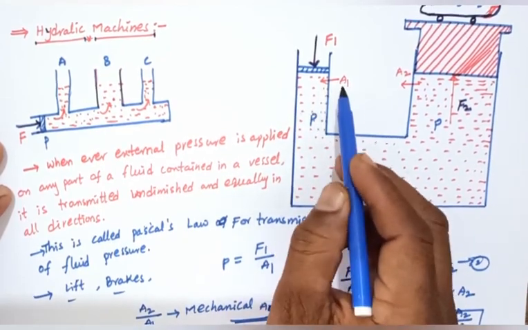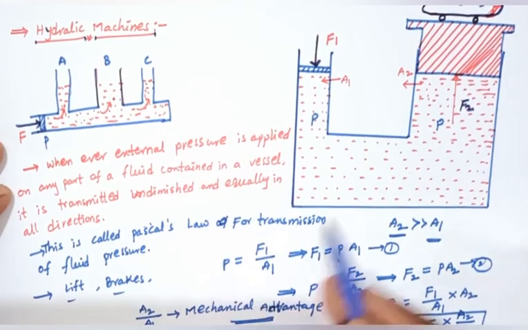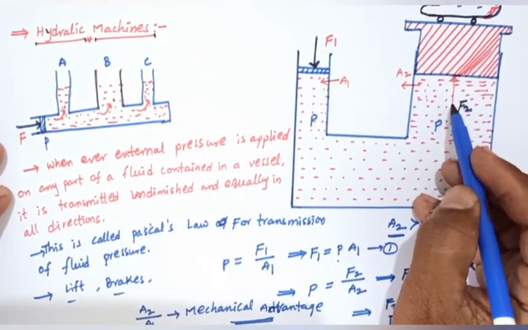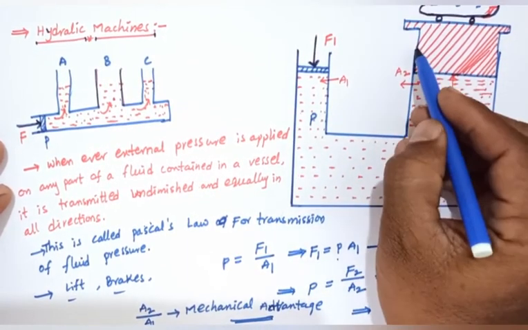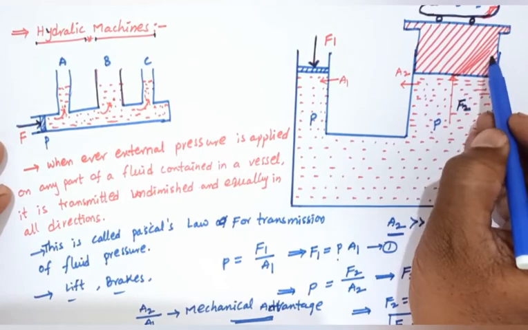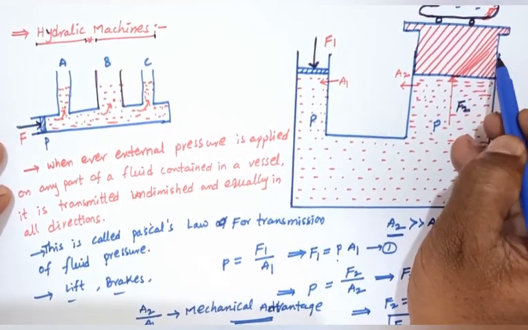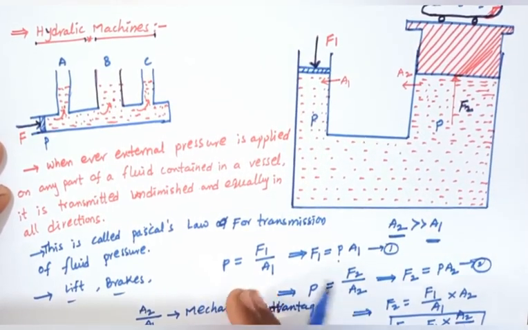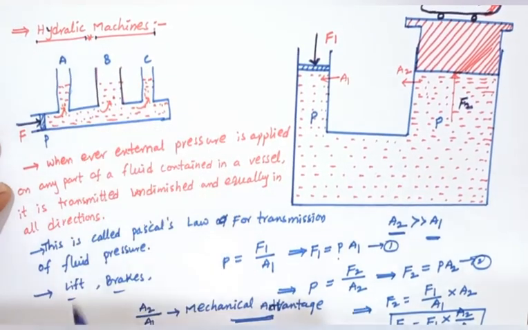Then the pressure is equal, but the force is increased, and that force pushes the brake liner up to the wheel. Then it stops easily using the hydraulic brake. So these are the hydraulic machines.